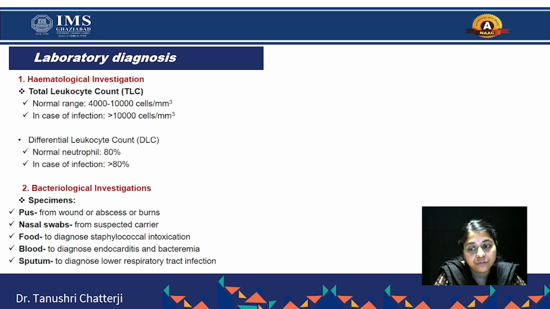This is the automated form. Next we perform gram staining, and finally we confirm the positive organism as Staphylococcus aureus by performing a set of biochemical tests which I have discussed a few slides back. So these are the laboratory diagnosis tests that are conducted.